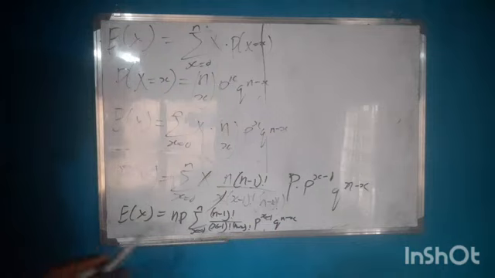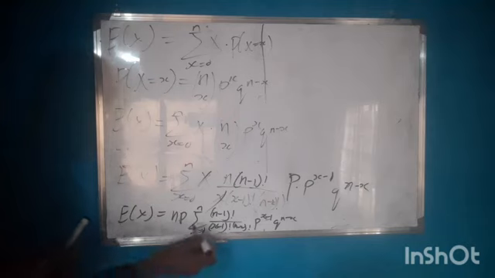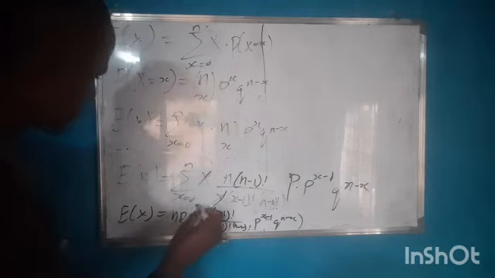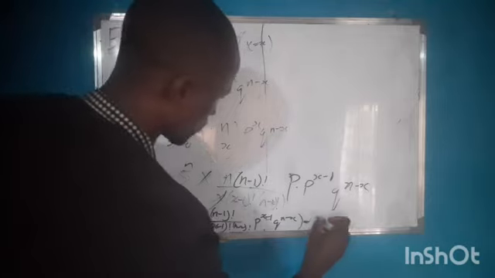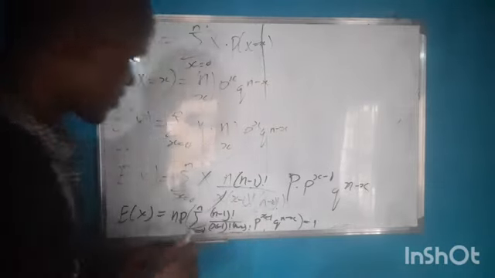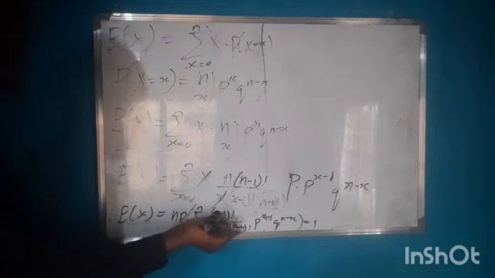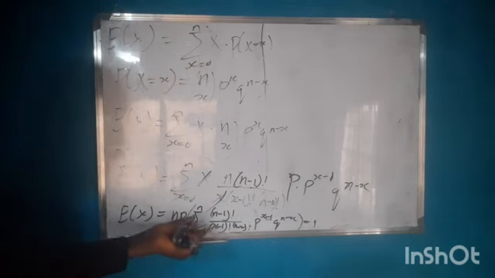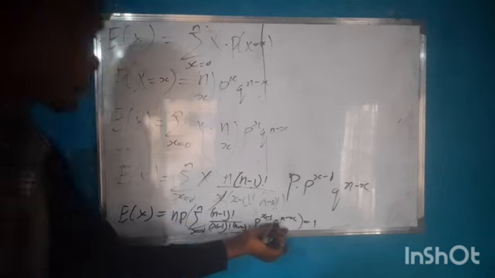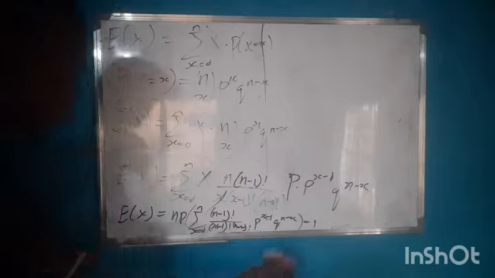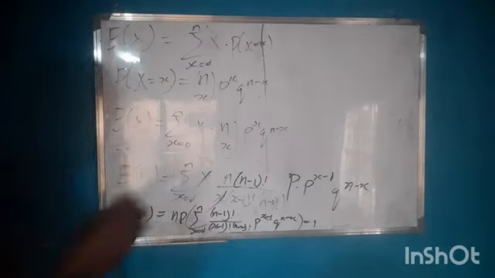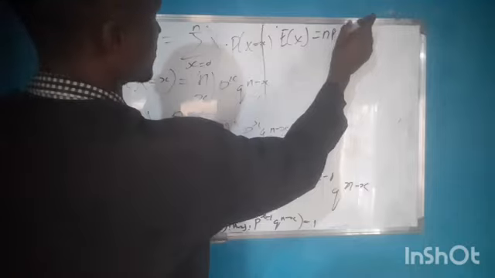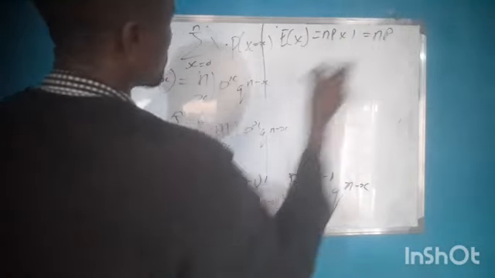Now from the property of a proper PDF, the sum of these from here to here is equal to what? 1. That's what makes it a proper PDF. The sum of any probability mass function or probability density function is equal to 1. So if this is equal to 1, you have that the expected value of x is np multiplied by 1, which will give you np.